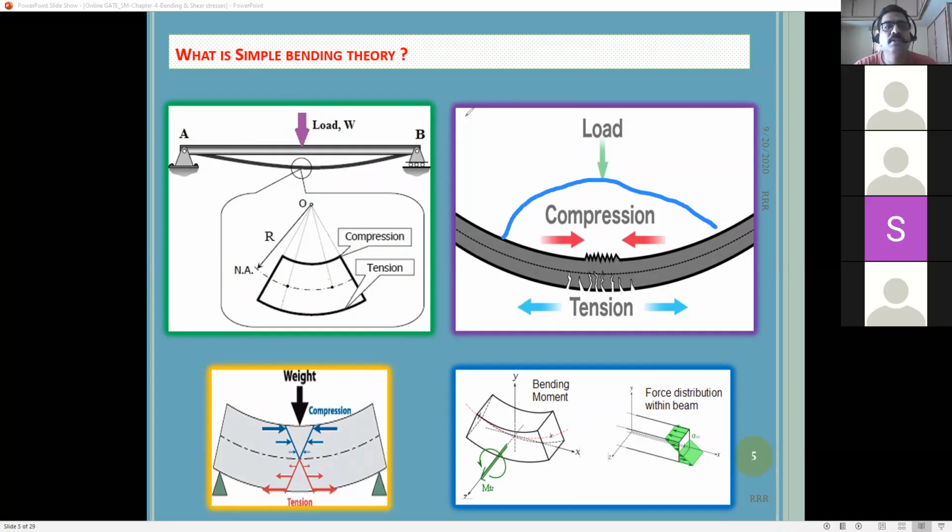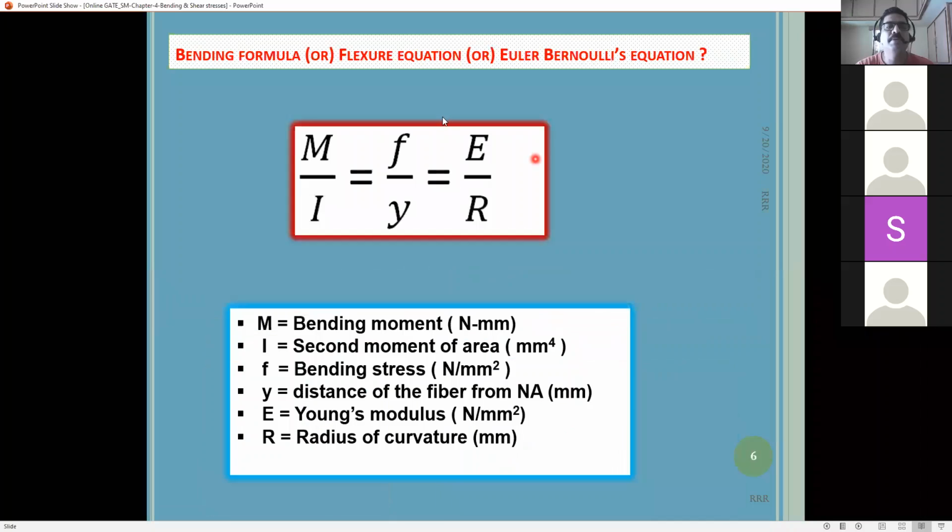So this is another topic we have already learned. Compression and tension we have learned. Okay, next we'll go to the next topic. We have discussed the main bending formula, which is only one formula. We have to remember M by I is equal to F by y is equal to E by R.